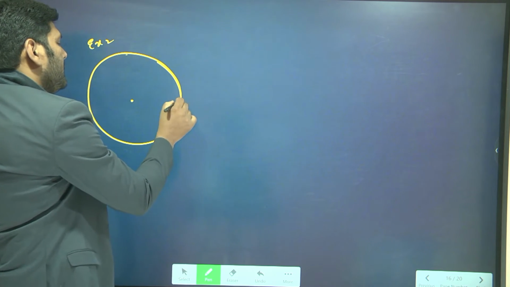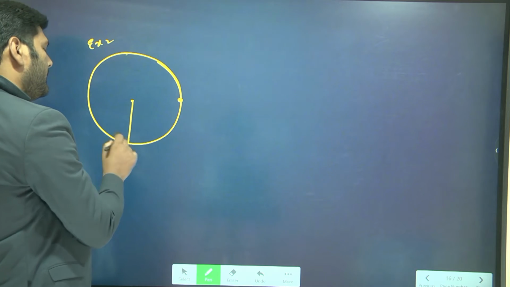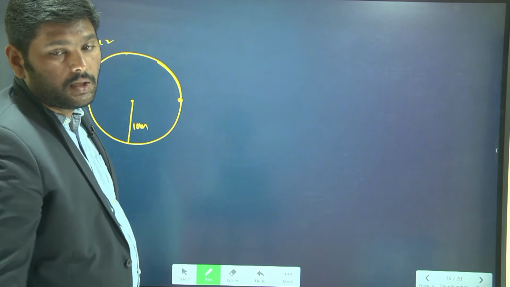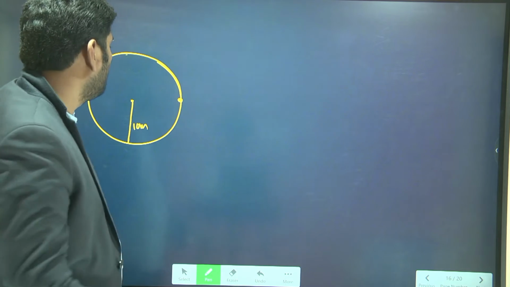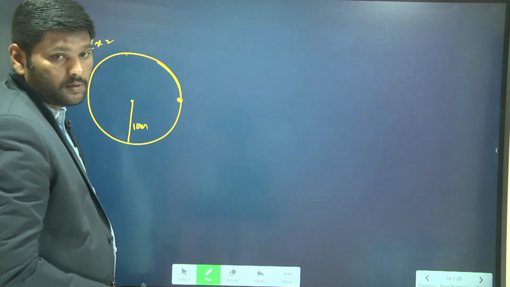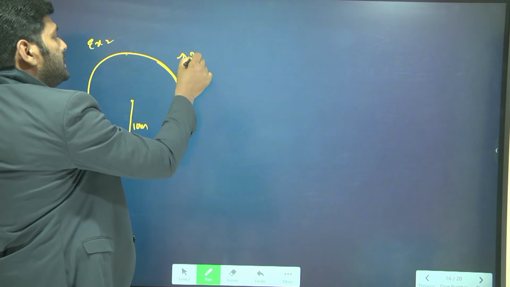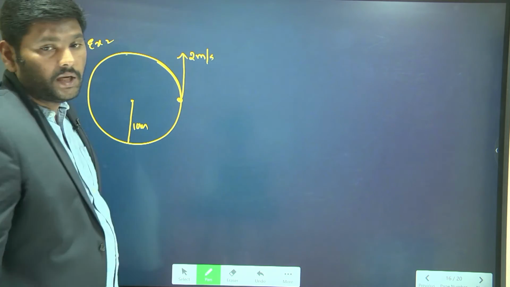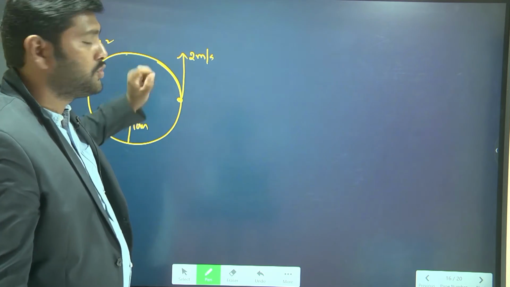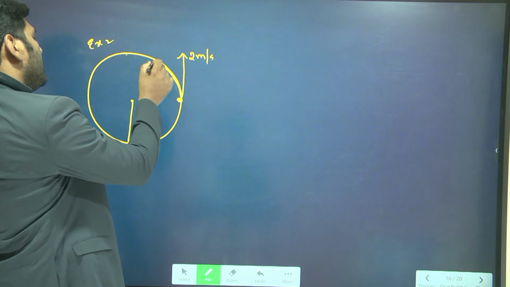Now the particle started here. The radius of the circular path, let's take as 10 meters. The particle started here, it is the initial position. The particle has a velocity of 2 meters per second. Initially the particle has velocity along this direction. It is how much? 2 meters per second. And it is moving along this path.